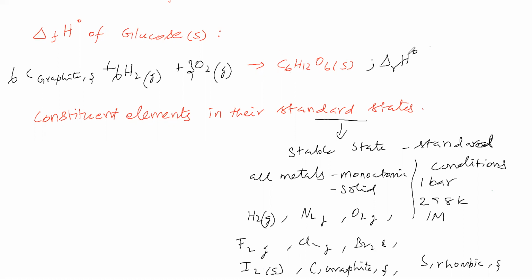That is called standard enthalpy of reaction. This is also called standard enthalpy of formation of glucose in solid state. So the standard enthalpy of formation of glucose is equal to the standard enthalpy of reaction as per this balanced equation.